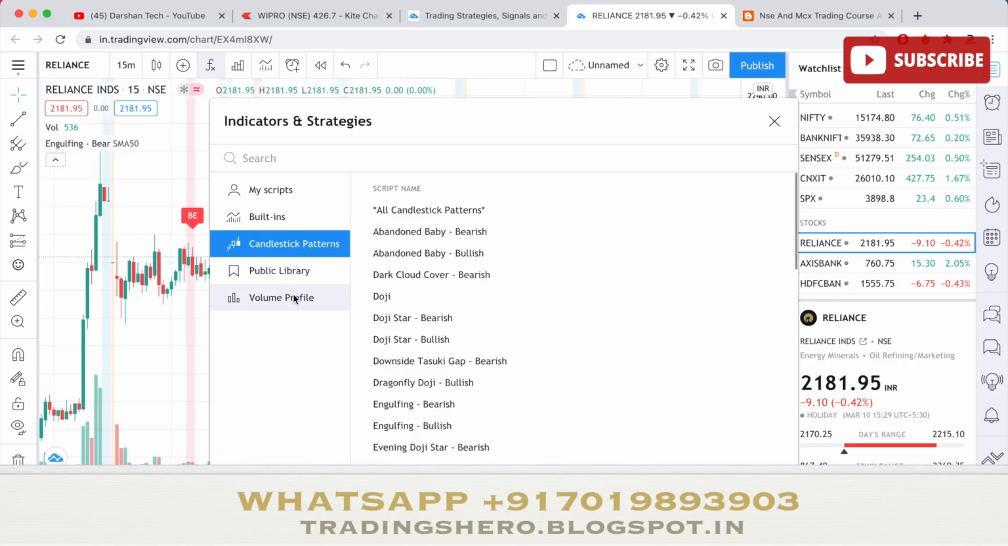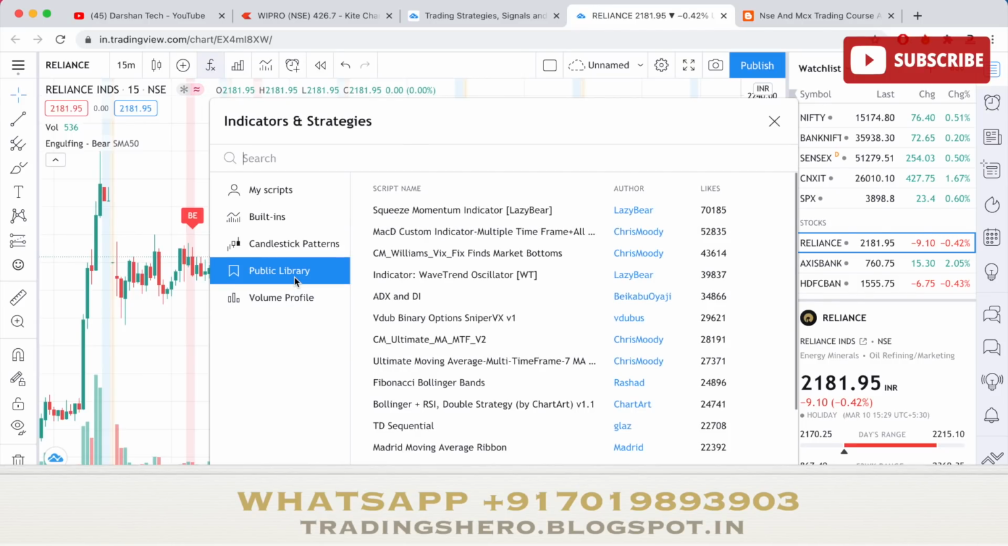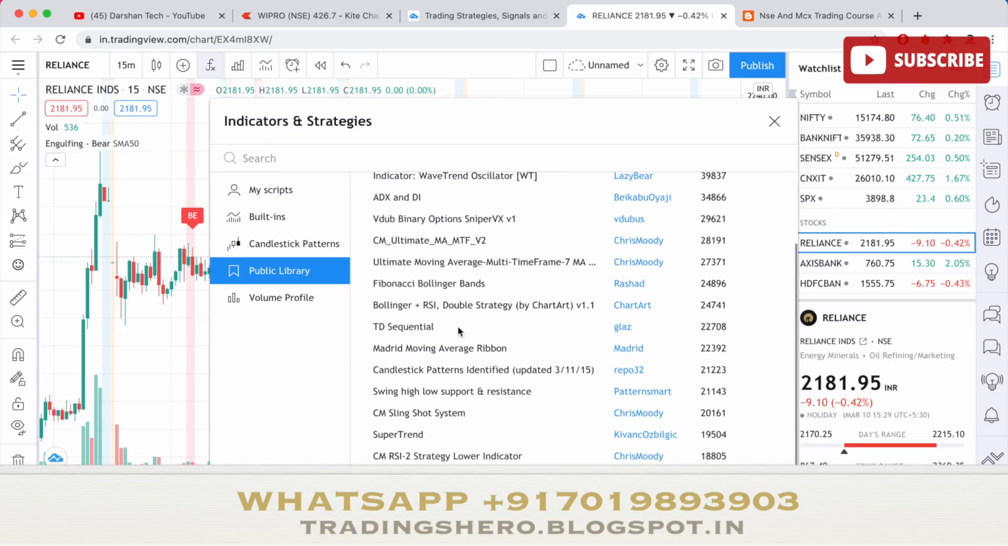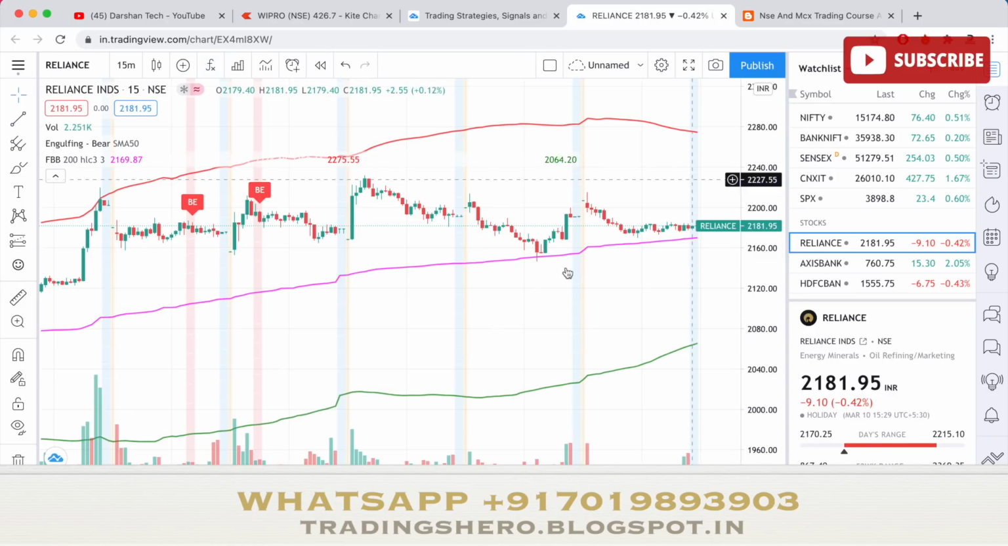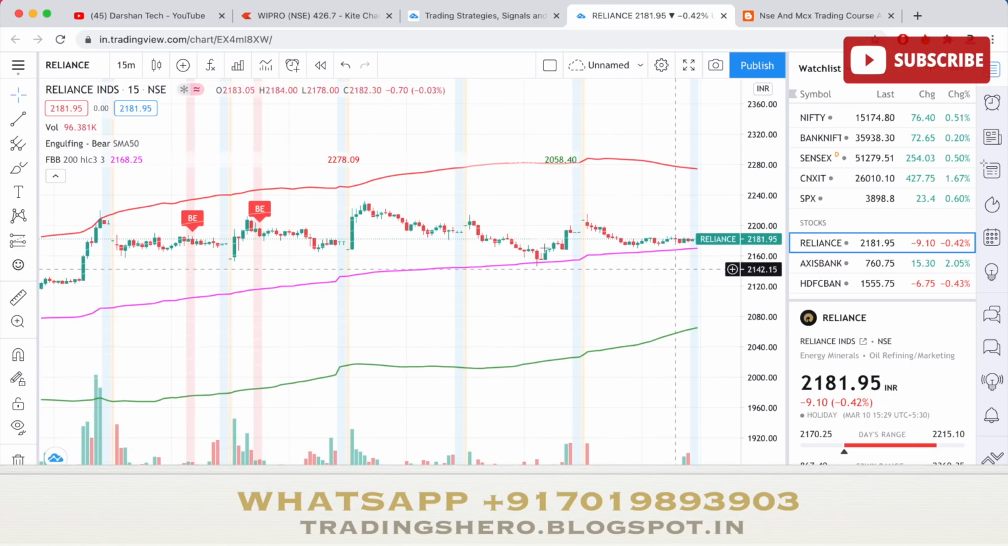And not only that, you can see a public library where a lot of people have done their own strategies by combining a lot of indicators, and they've already made it ready. For example, if I click on Fibonacci Bollinger Band, it will show me that strategy that person has made, according to those indicators. So everything will get plotted in my chart.